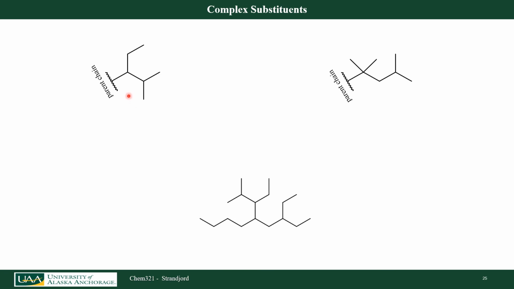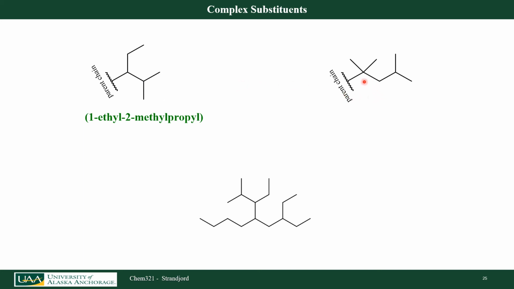In this first substituent, I'm going to start naming these. We're going 1, 2, 3, so that's going to be a propyl. At carbon number 1, I have an ethyl. At carbon number 2, I have a methyl. So this is going to be a 1-ethyl, 2-methylpropyl. Why didn't I just go up here? 1, 2, 3 carbons. I get the same number of carbons, so this wouldn't have been a propyl, but I only have 1 substituent on my substituent. So this is the correct methodology for naming this molecule.